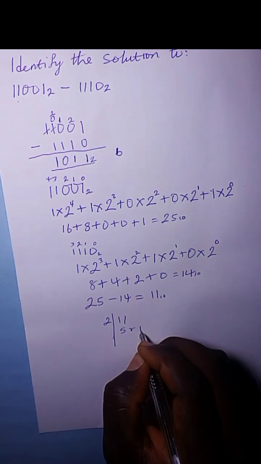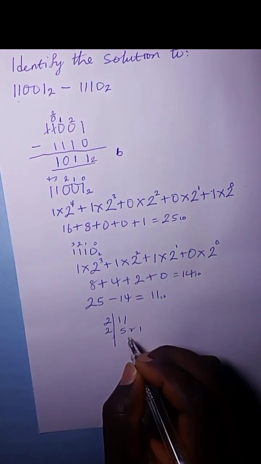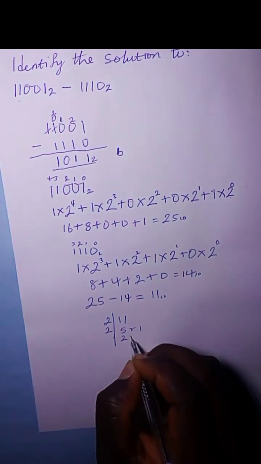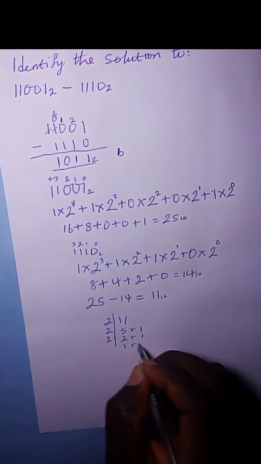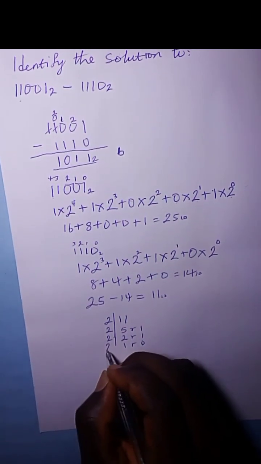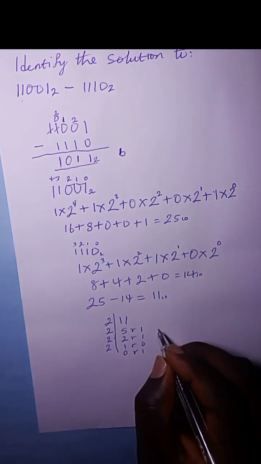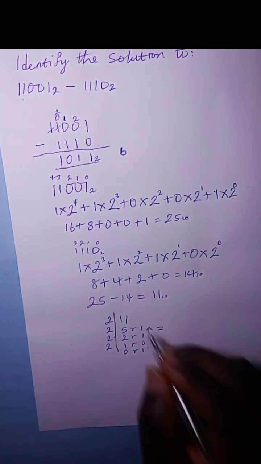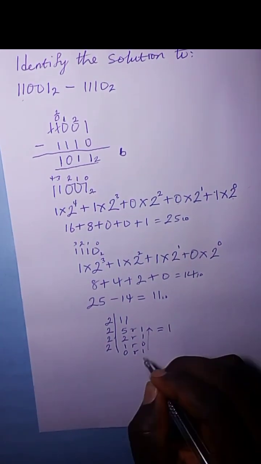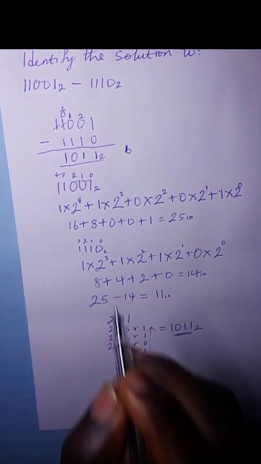Okay. Again, 5 divided by 2 will give you 2, remainder 1. And 2 divided by 2 will give you 1, remainder 0. And 1 divided by 2 will give you 0, remainder 1. So your answer is going to be, you're taking your answer from the last one to the first. So you're going to have 1, 0, 1, 1 in base 2. So you're going to be getting the same answer. Okay? You're going to get the same answer.